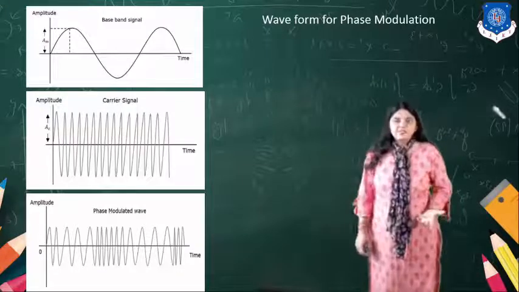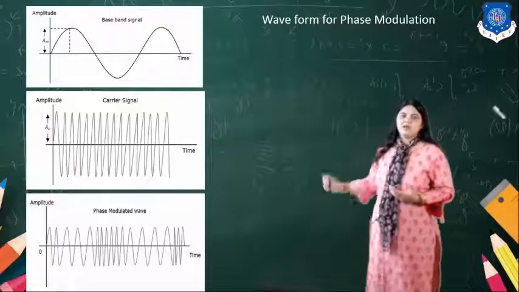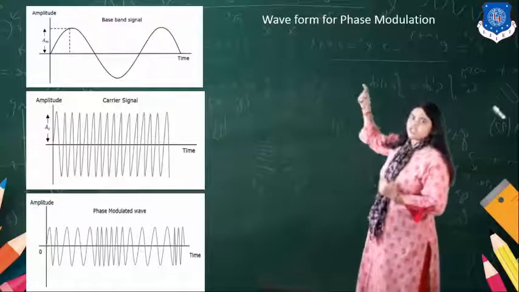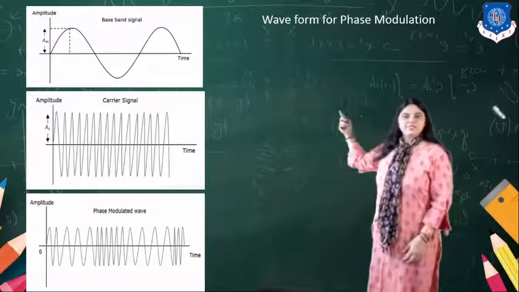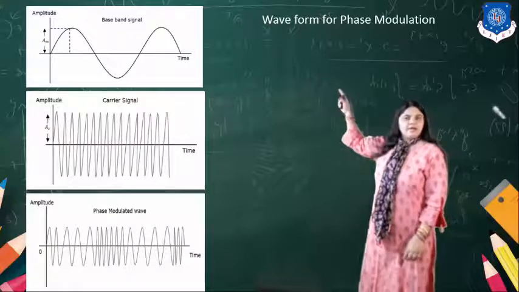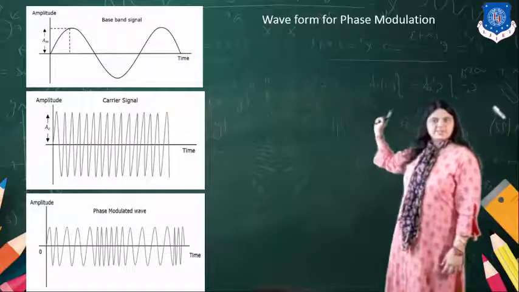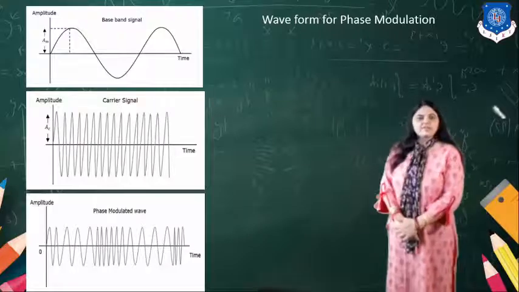The phase of the carrier changes with respect to the change in the amplitude of the signal. Here you can see the waveform for phase modulation.